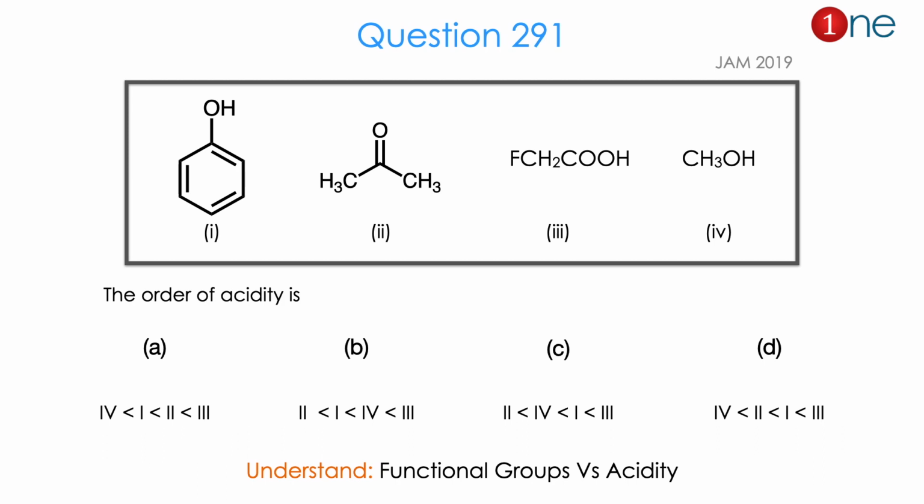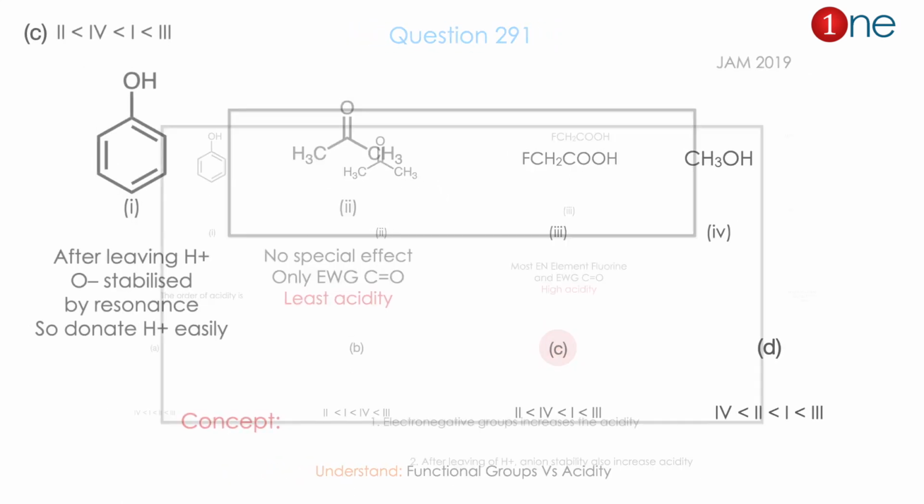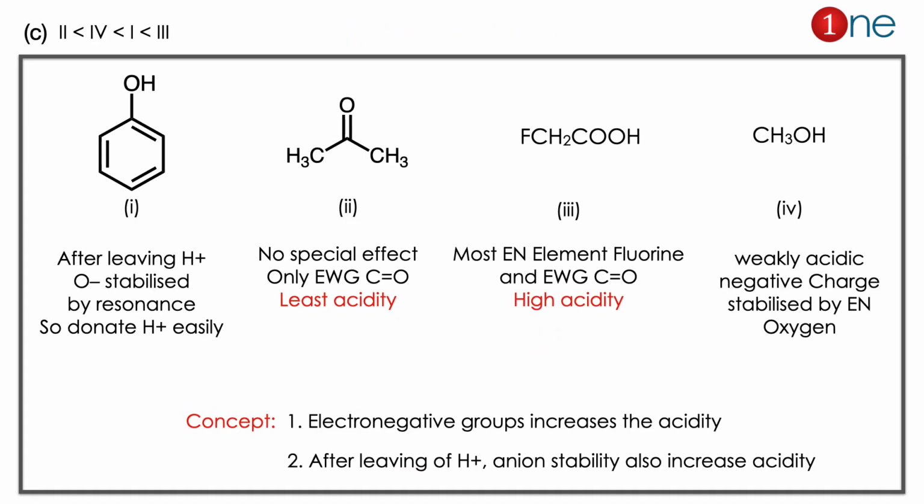So from the 4 different structures and the question of acidity, you might realize the question is about different functional groups and their acidity. The answer is C. Let us see how. Here let us analyze the extremes. Everybody knows acetone is not an acid because there is no acidic hydrogen. Only the active methylene group is there, but it is also weak. It's the least acidic one.